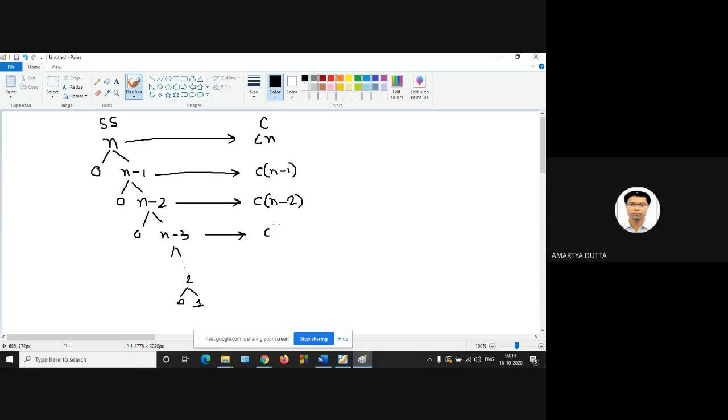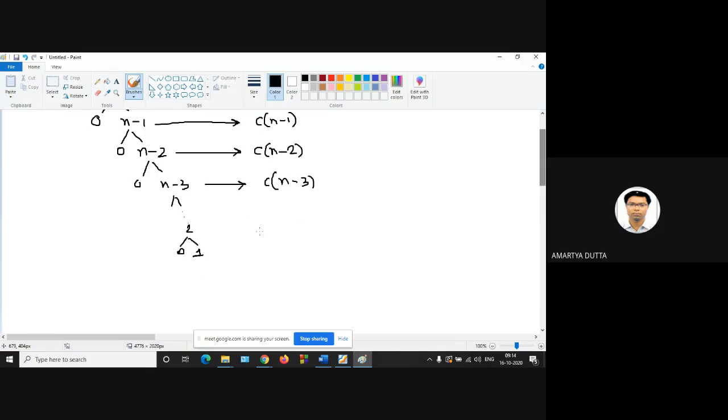Some constant into n minus 3. A recurrence relation can be solved in 3 ways: either the master theorem, which is a restricted version of solving the recurrence, another one is the recurrence tree, and another one is the substitution method. So what will be the cost for this step? 2C. So 2C.